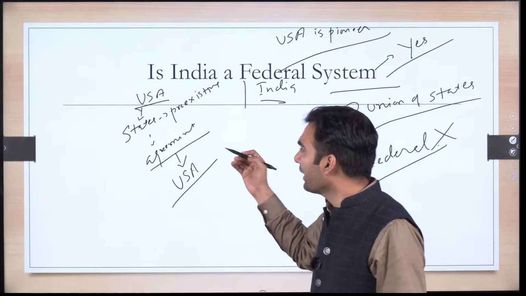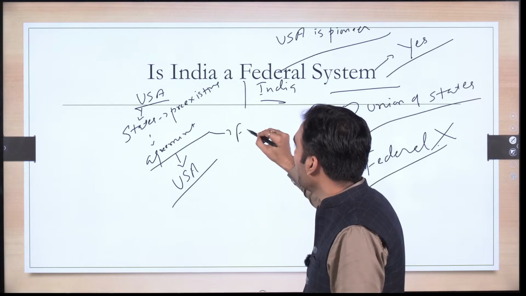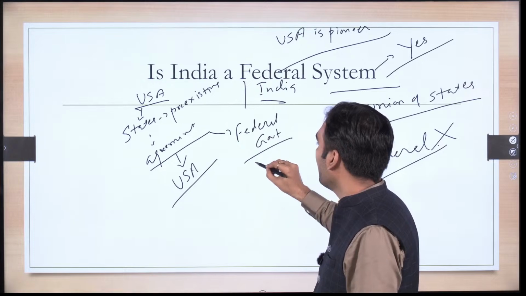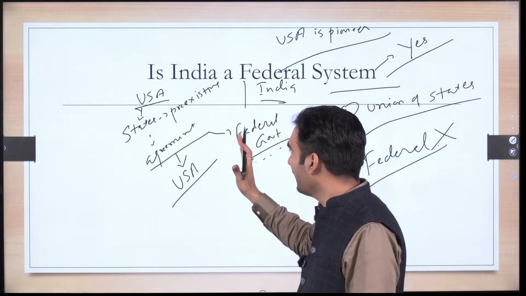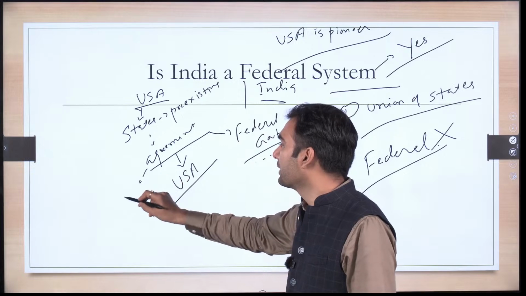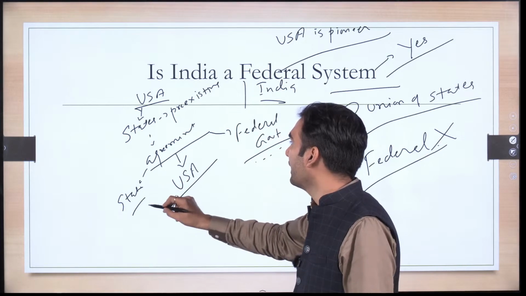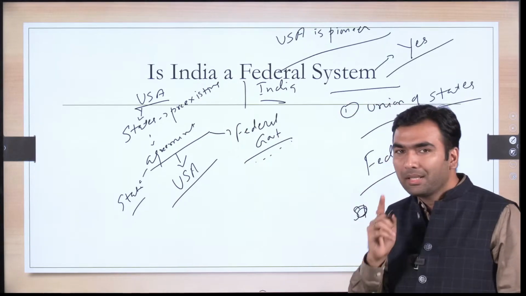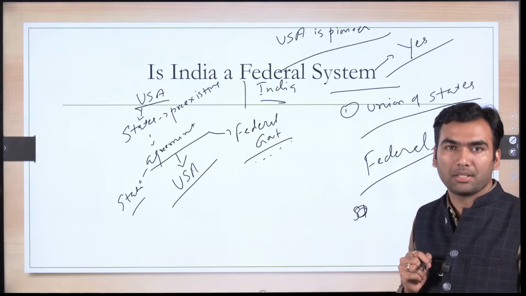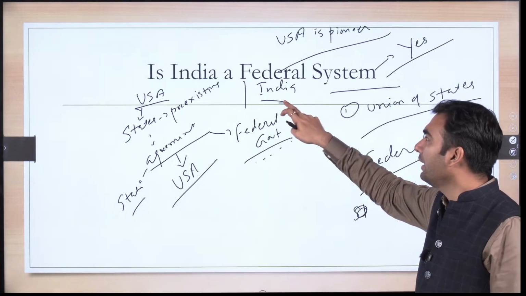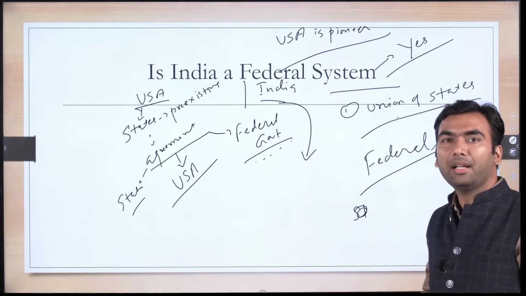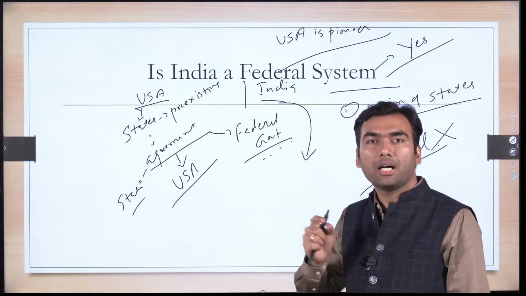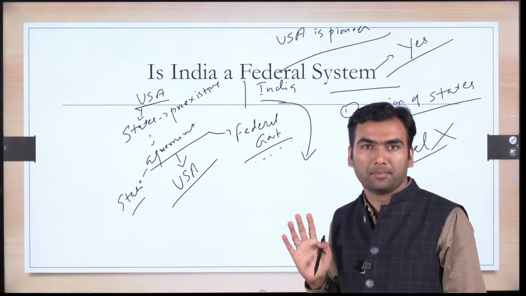So in this agreement, they decided that there is going to be a federal government which will have particular functions, and they kept some functions to the states and devolved some other functions to the federal government. This is how USA was formed. But for India, the situation was opposite. First India came into being. India became independent, and then all the princely states were asked to join India, the nation.